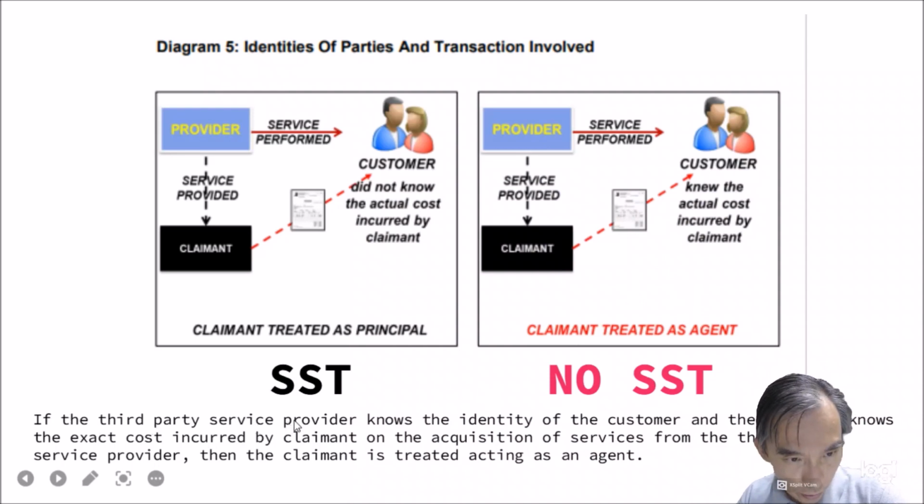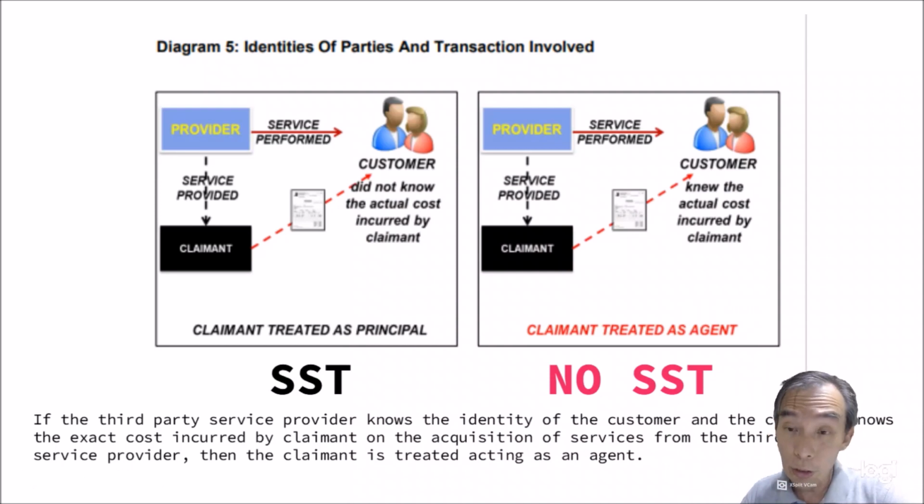If the third party service provider knows the identity of the customer, and the customer knows the exact cost incurred by the claimant on the acquisition of the service from the third party provider, then the claimant is treated as acting as an agent. If you are treated as an agent, then you are not delivering your professional service, because that particular is just in transition. You are just helping as an office boy.